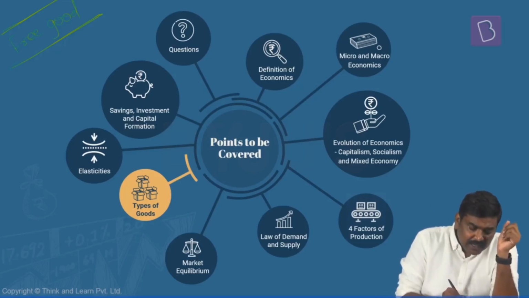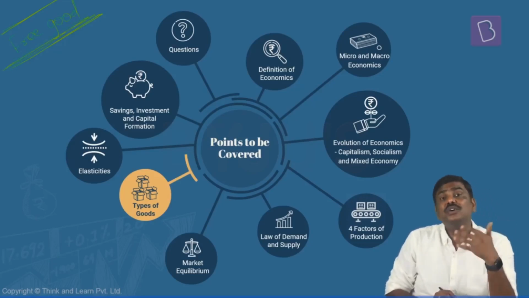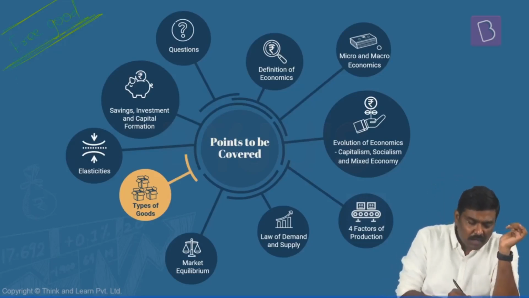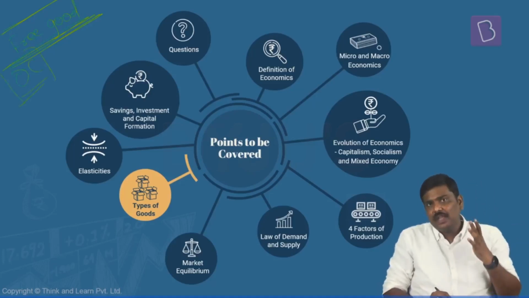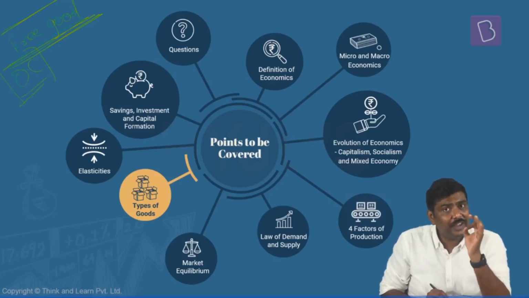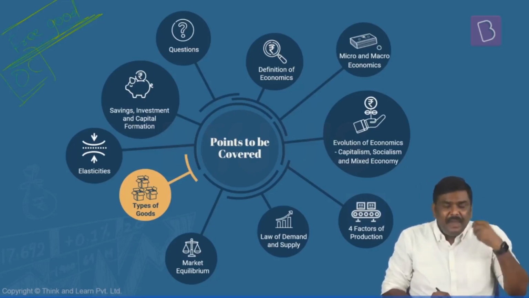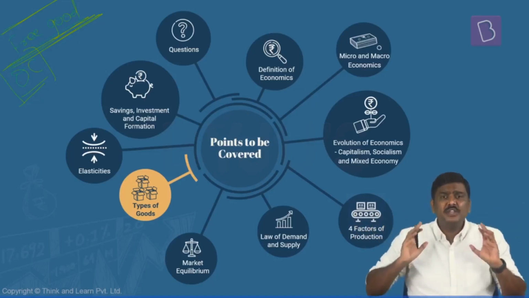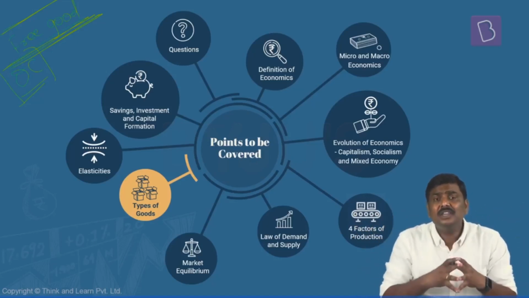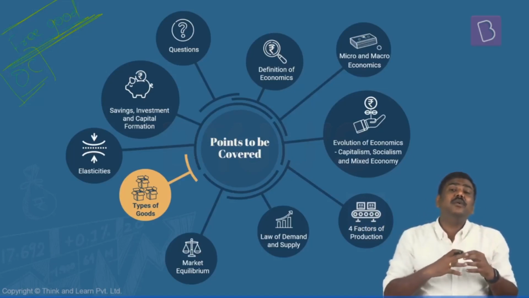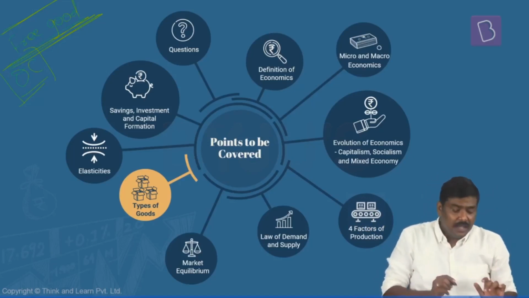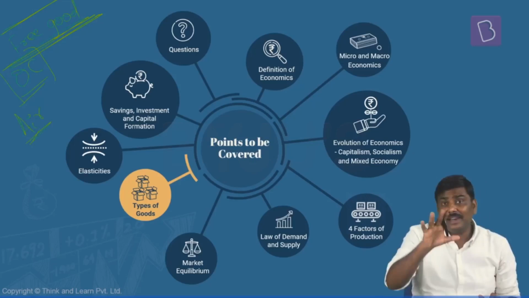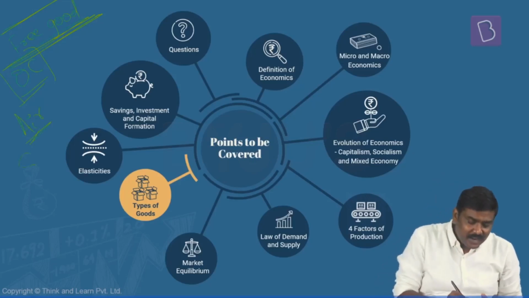And remember this, in case of a free good, because there is no question of any payment involved, we generally say that the opportunity cost for a free good is zero. Is it okay? Opportunity cost for a free good is zero. Meaning what? There are certain goods which are naturally available for us. You don't have to pay money for this. Hence, these are called free goods. The best example for this is the air which is available naturally, or the sunlight which is available to us naturally.